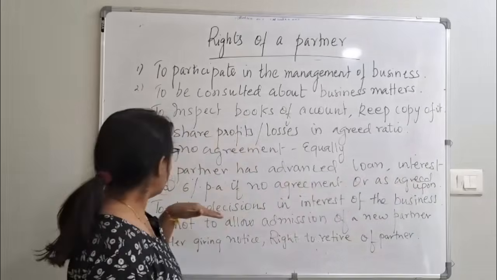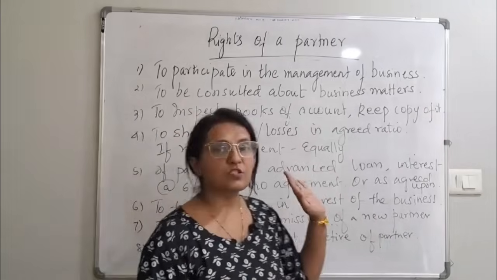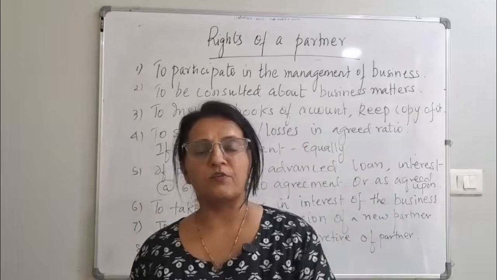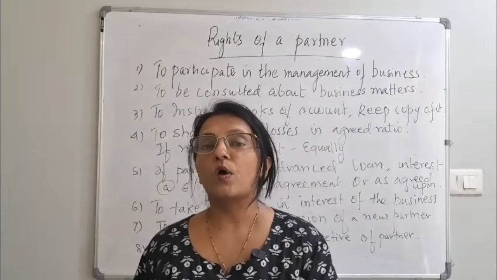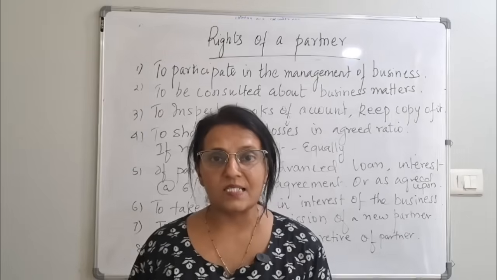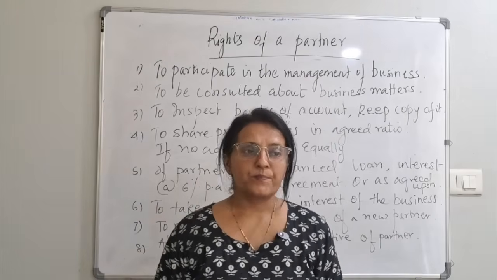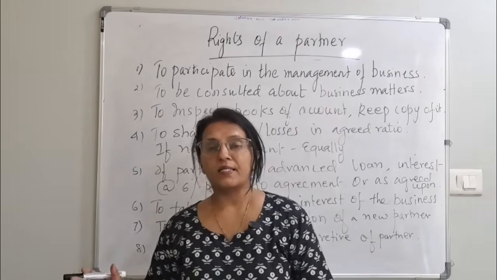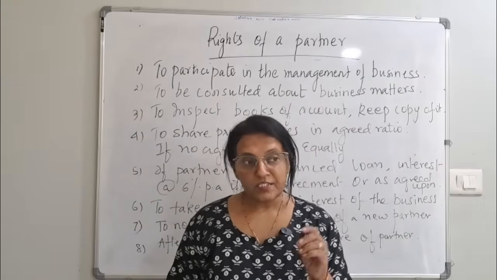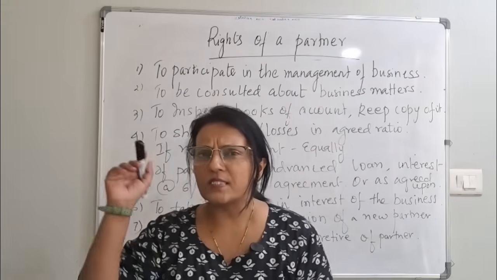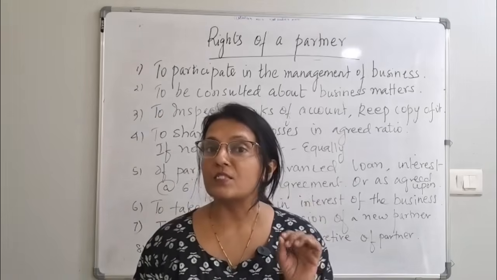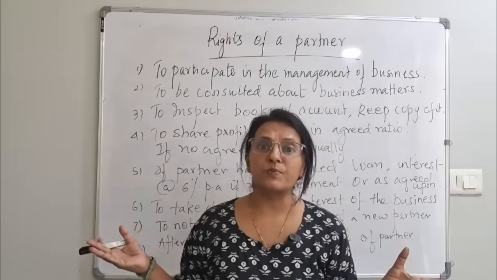Got it? Next one is to take decisions in the interest of the business. If you think a certain decision is not in favor of the business, then you have every right to stop the person from going into this deal. Okay? Mahima has done a deal with one XYZ company. Krishnamurti knows very well this XYZ company is not a good company. They don't make the payments on time. He is an experienced person.